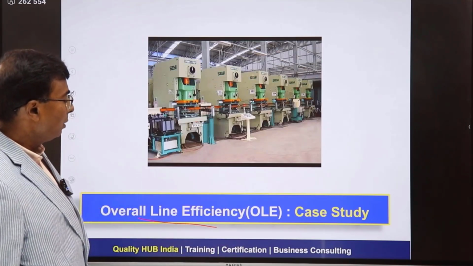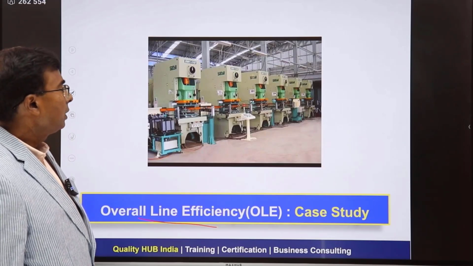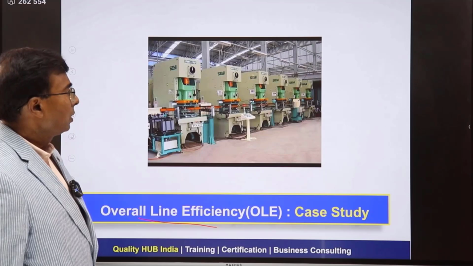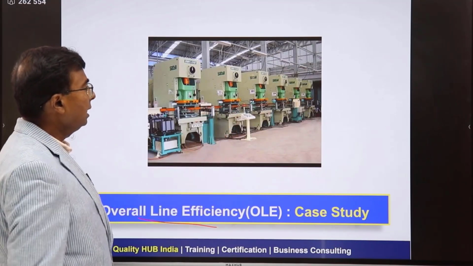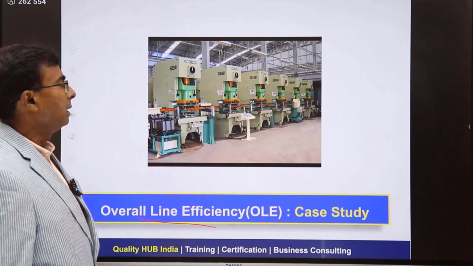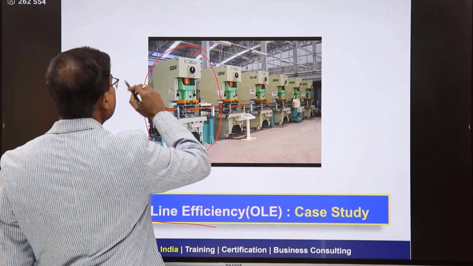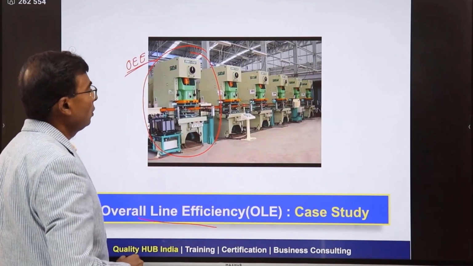So friends, when we talk about industry, typically in manufacturing industry there are equipment and machines which are used for production or for manufacturing activity. Say for an example, this is a stamping line and you can see there are multiple machines. So for an individual machine, we can calculate overall equipment effectiveness, which is a very important metric for